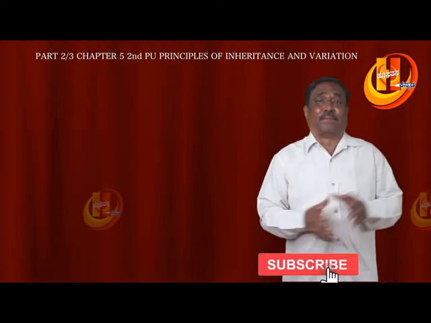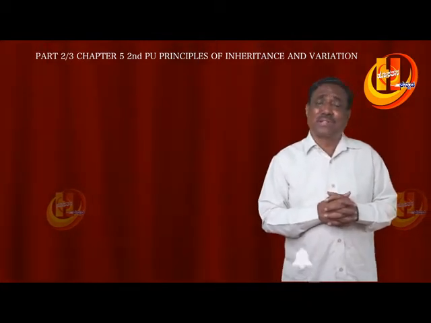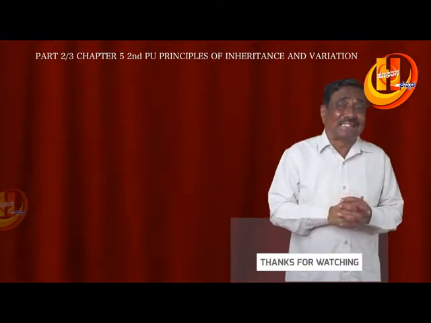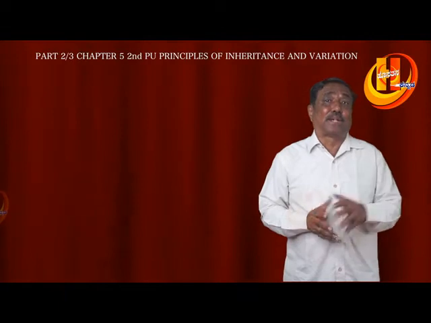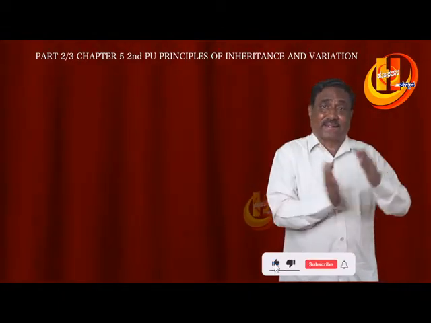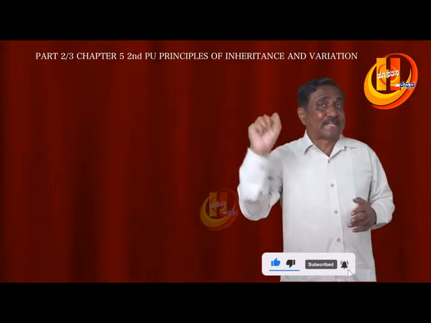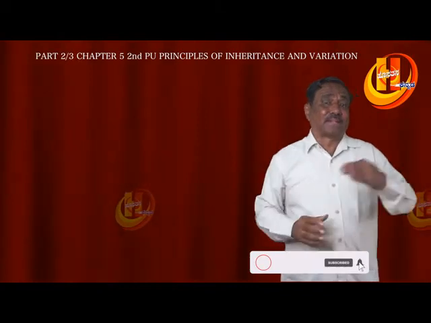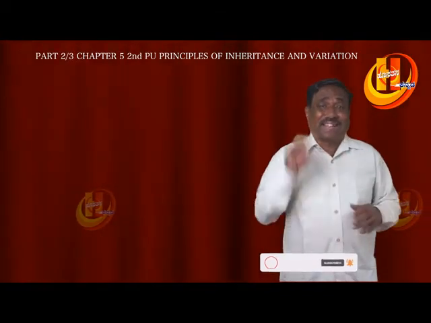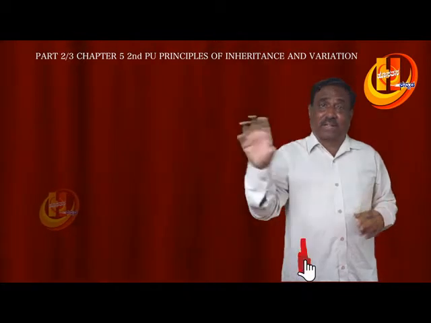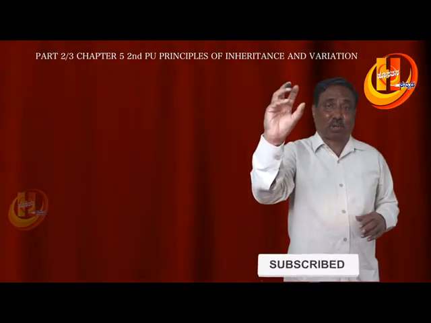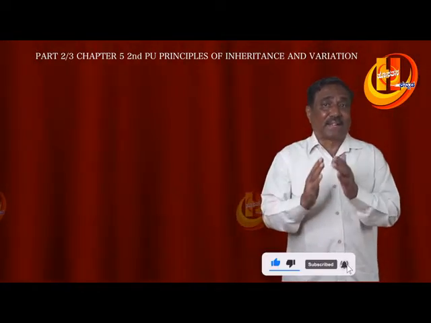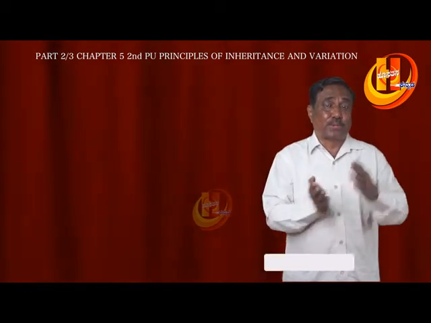And a peculiar type of sex determination can be noticed in birds. Birds are an exception. Here the males exhibit homogamety, that is, males have ZZ sex chromosomes, and females have ZW heterogamety. And here the egg determines the sex. If the egg carrying the Z chromosome is fused by the sperm of Z, then the resulting ZZ zygote develops into a male.